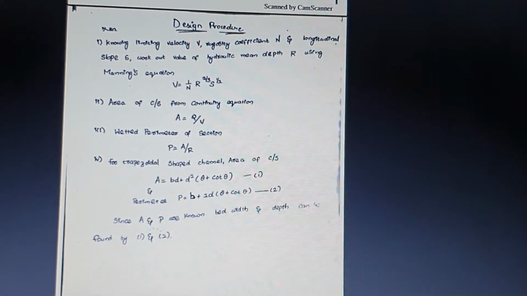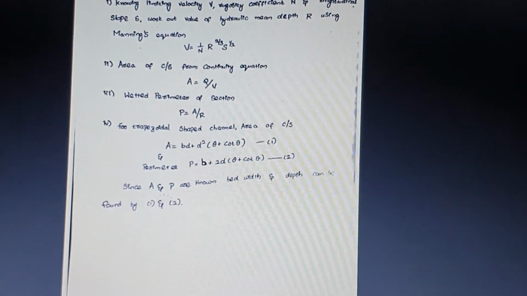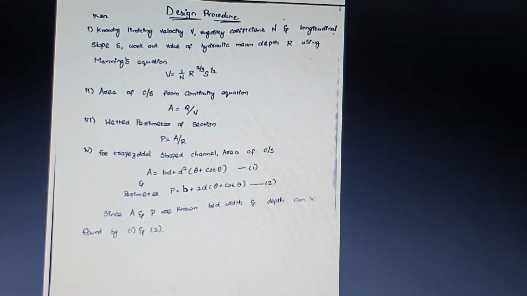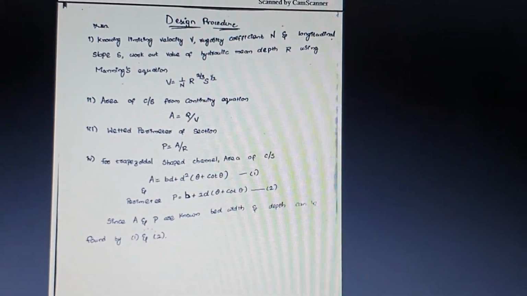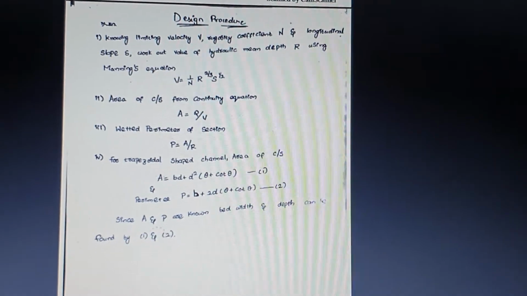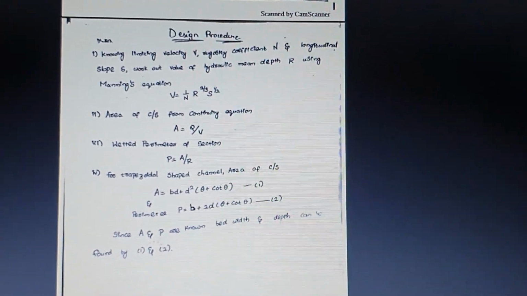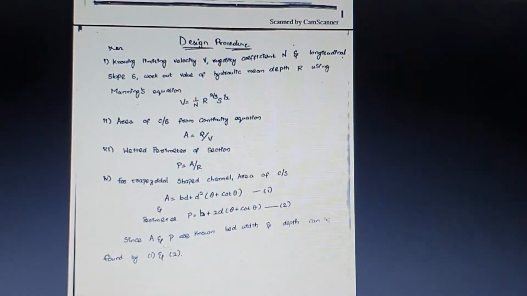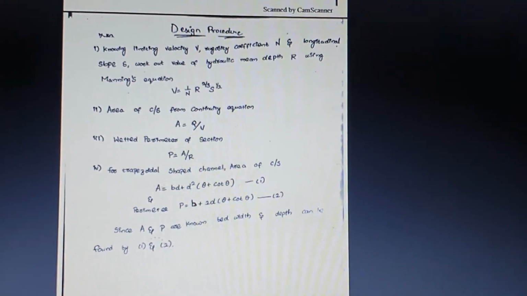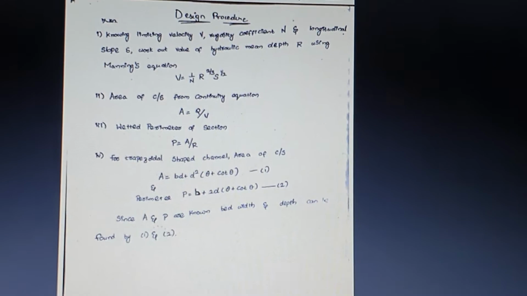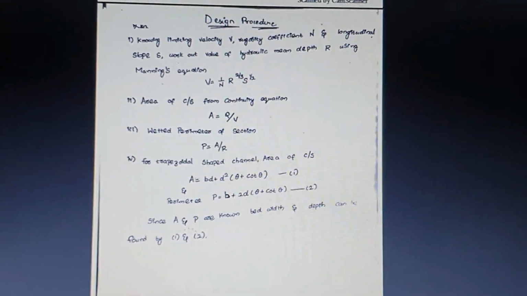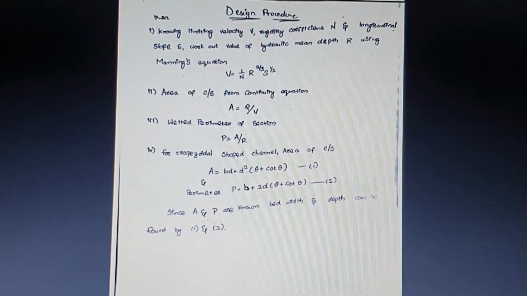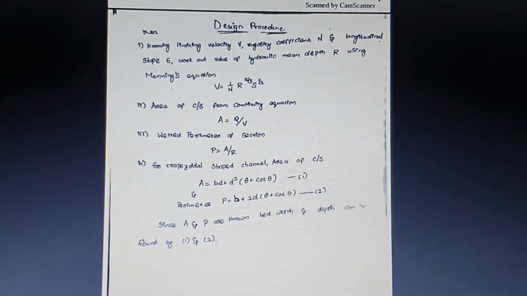The next one is the design procedure of the lining of the canal section. The first step is finding the velocity based on Manning's equation, V = (1/n) R^(2/3) S^(1/2). The second step is finding the area, which is discharge divided by velocity. Third, the perimeter is A by R. For a trapezoidal shaped lined channel, the area of the cross section A = BD + D² (θ + cot θ), and the perimeter P = B + 2D (θ + cot θ). Based on this A and P, we are going to design the lined canal section.